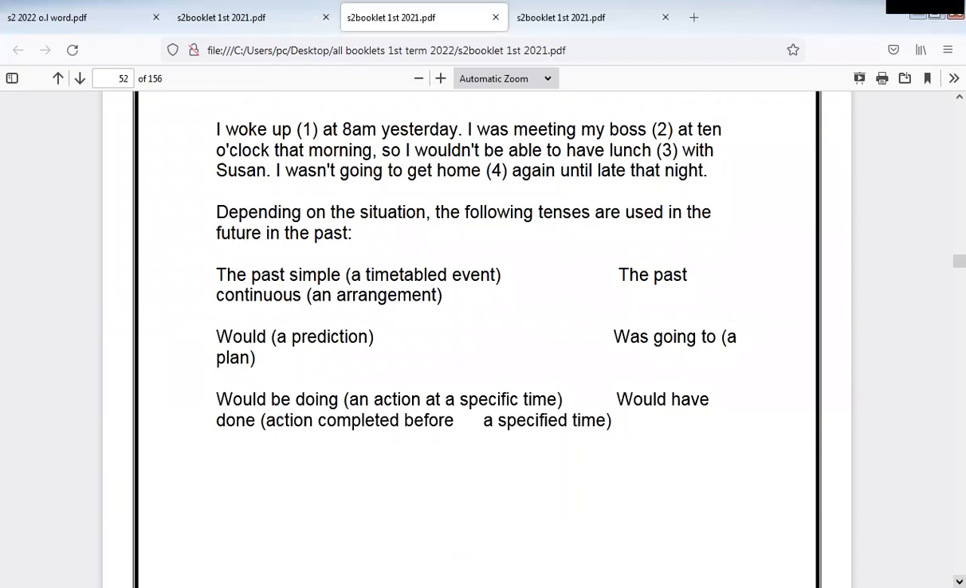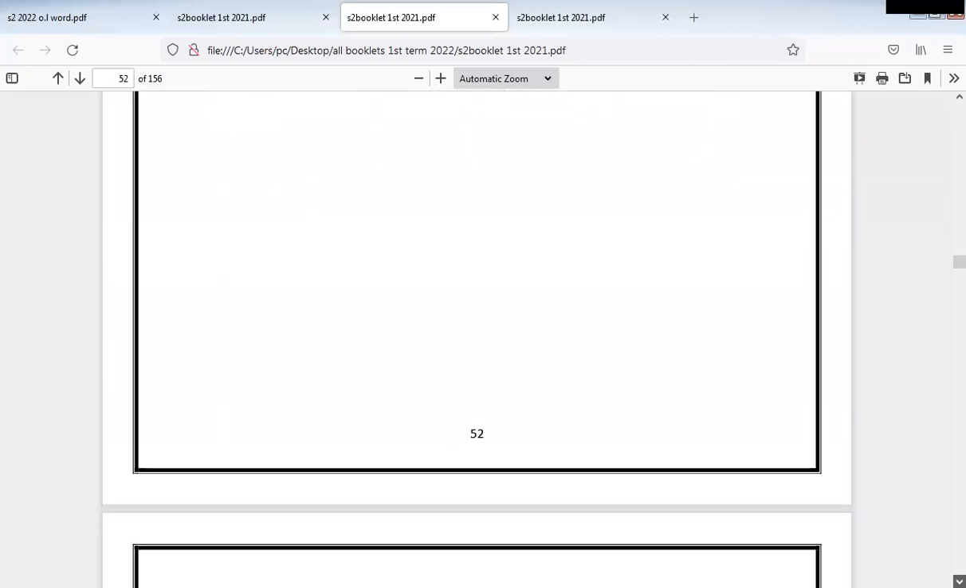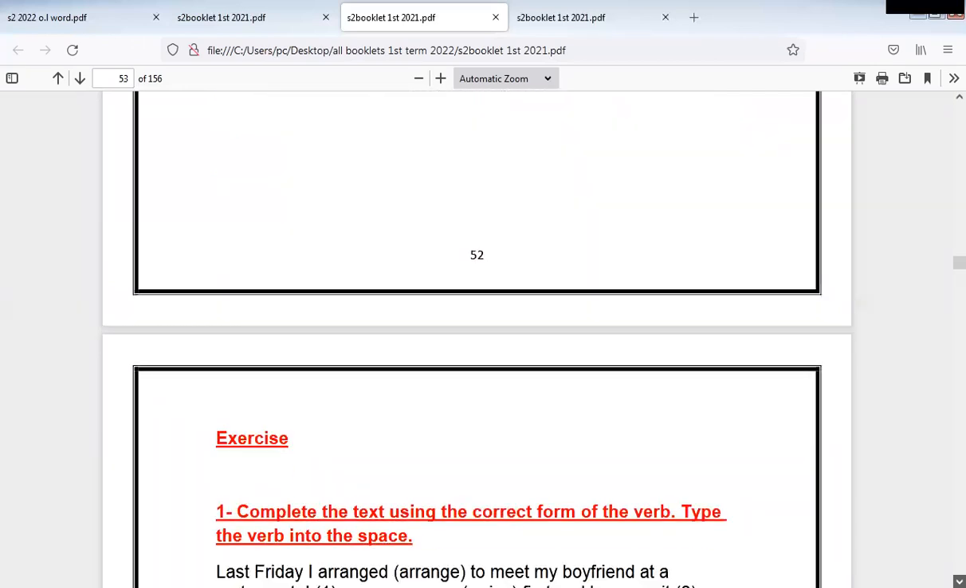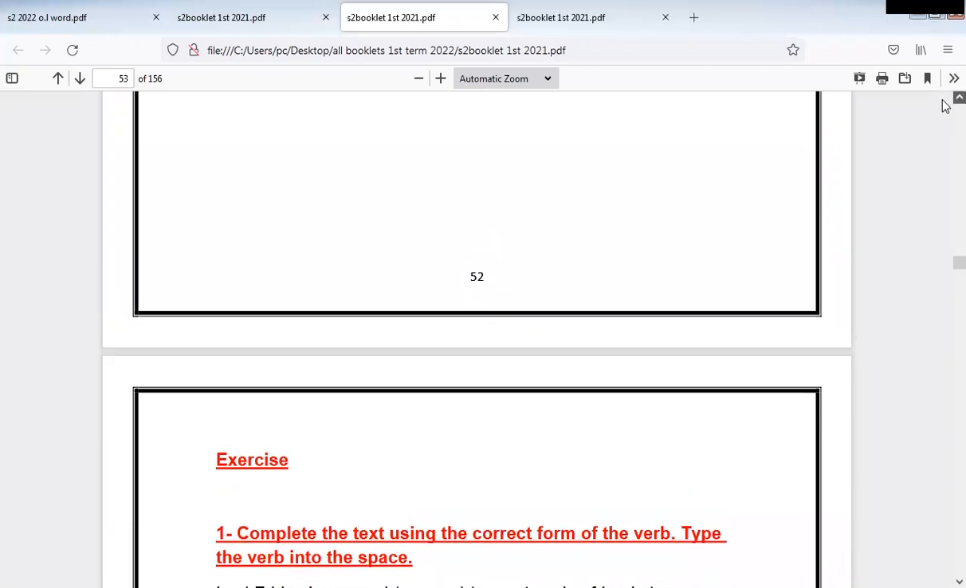Depending on the situation, the following tenses are used in the future in the past. So what tenses are used in the future in the past? Past simple, continuous, would be doing, would have done can cover the idea of future in the past. Okay, next time we'll answer the questions together.